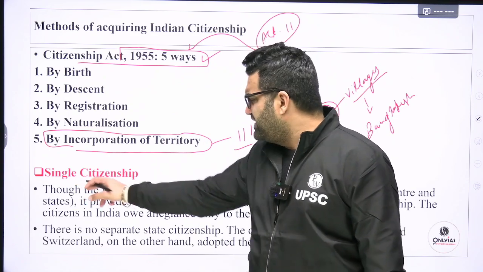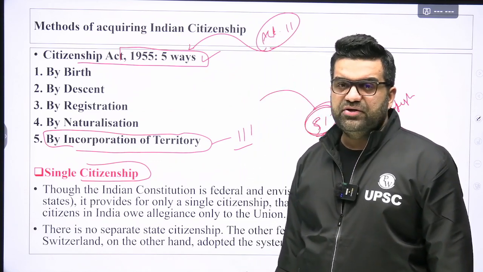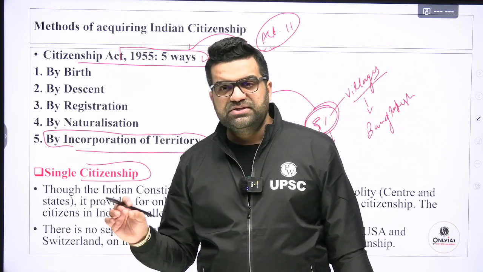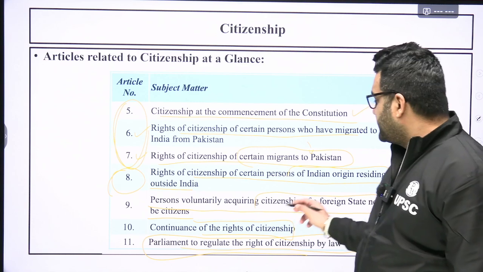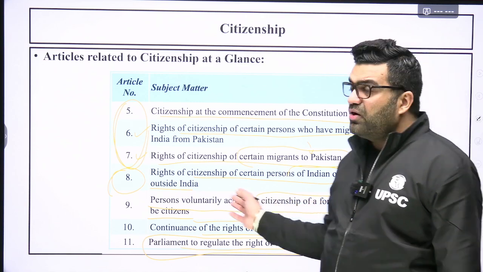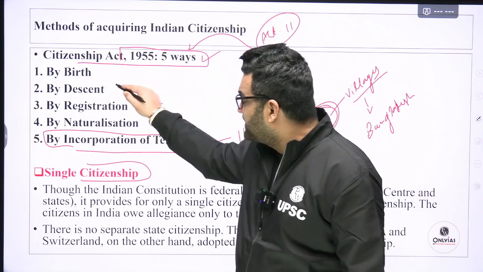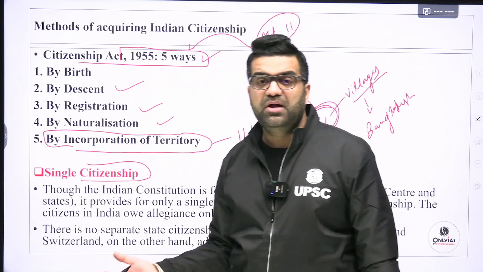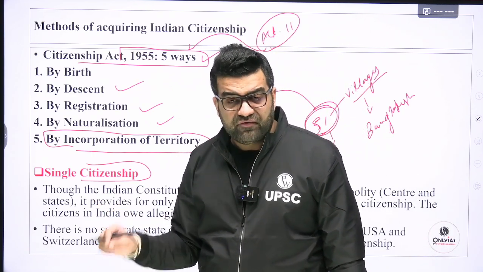Now, very simple point: single citizenship. The Indian Constitution talks about single citizenship. Even though, under Article 9, persons voluntarily acquiring citizenship of another country, or anybody on whom citizenship by registration, descent, or naturalization is conferred, he can be a citizen of India.